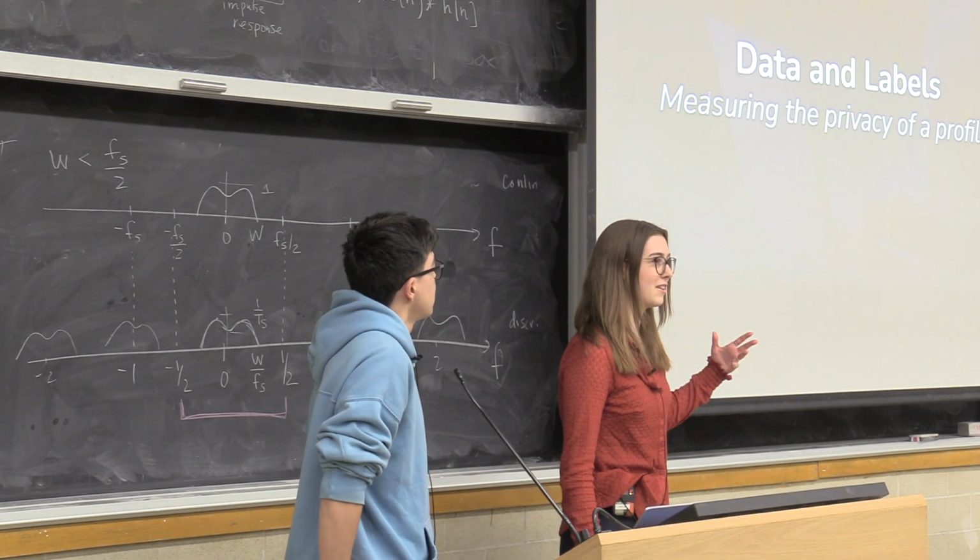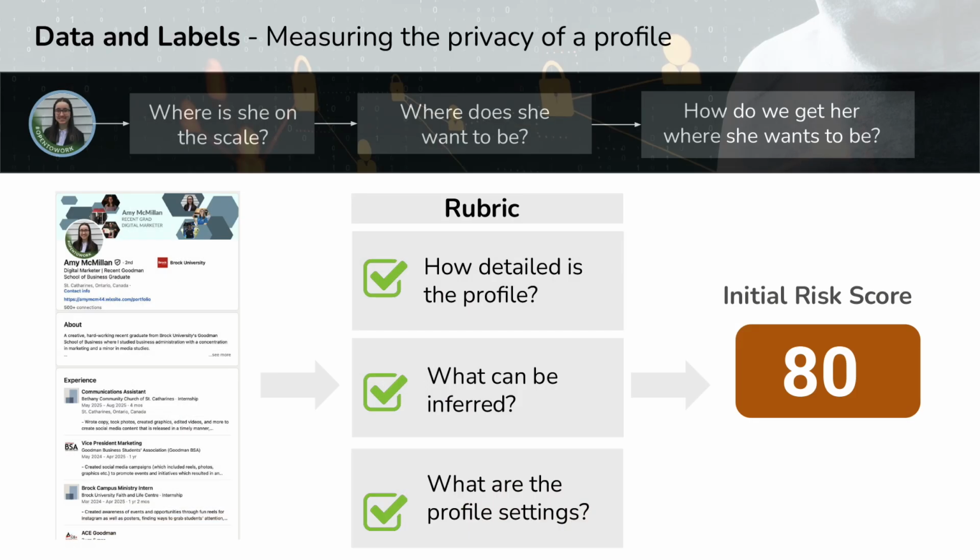To be able to measure a LinkedIn profile, we developed a rubric. The rubric has 48 different components, and the criteria in the rubric ask questions that range from, does this profile contain a phone number, to, on a scale from 0 to 2, how confidently could I infer this person's political stance? Michael and I hand-evaluated 15 profiles like Amy's against the rubric, tallied up the scores, and the possible scores from the rubric are from 0 to 100. 0 is safe, 100 is risky. So Amy, with her score of 80, is a more risky profile.